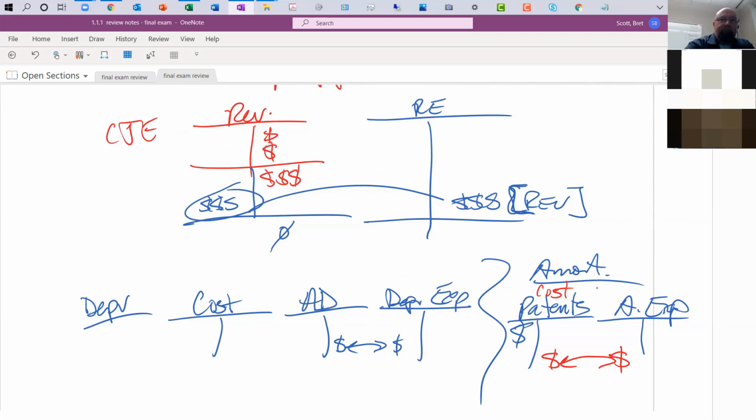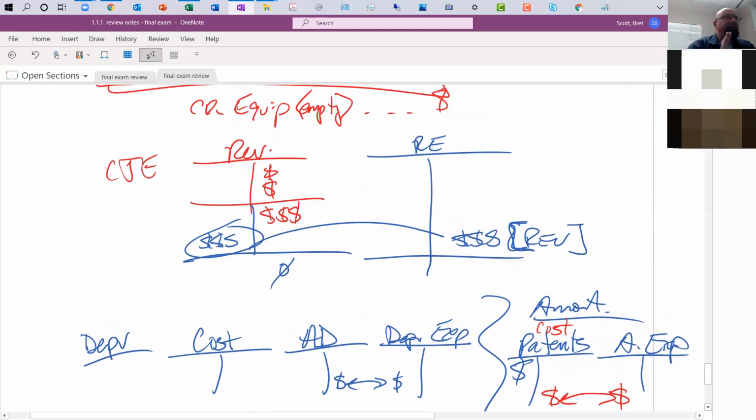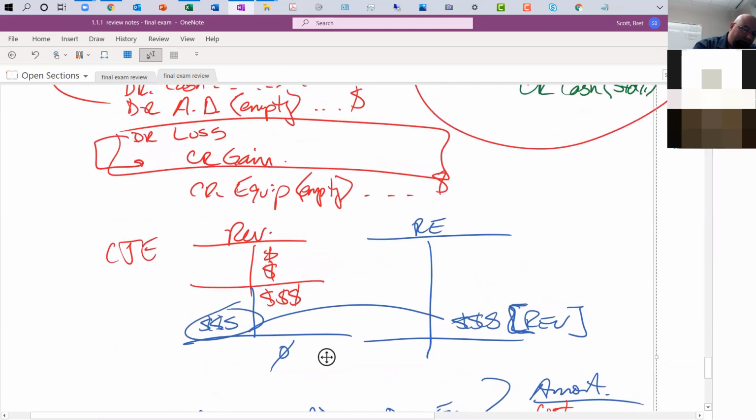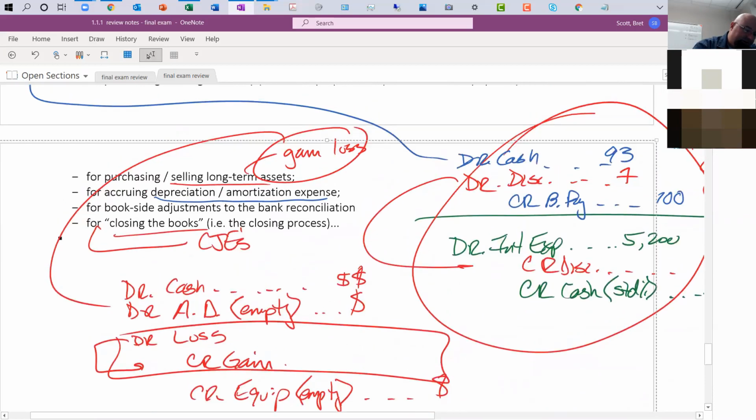I'm just trying to boil it down for you guys, to think broadly from a very high-level standpoint. If you know you've seen these journal entries, it's going to click. It's going to be pretty obvious what you need to do for these questions. And most of them are concept questions, so don't freak out too much about what the journal entry must be. Oftentimes I'll just give you 4 different options on what the journal entry must be. You just need to pick one that makes sense.